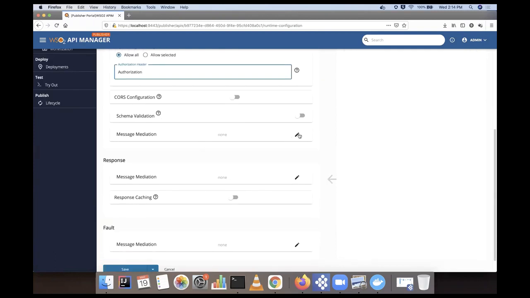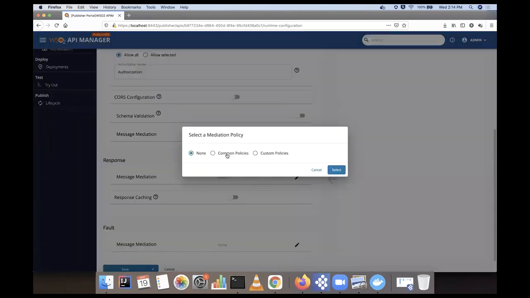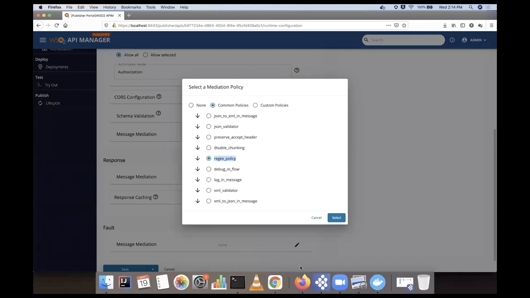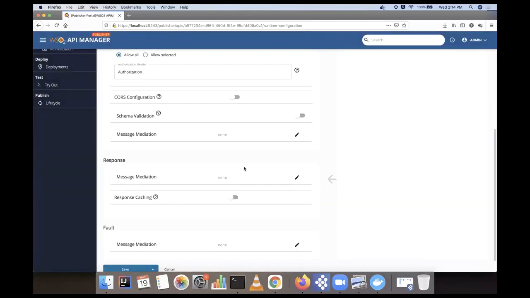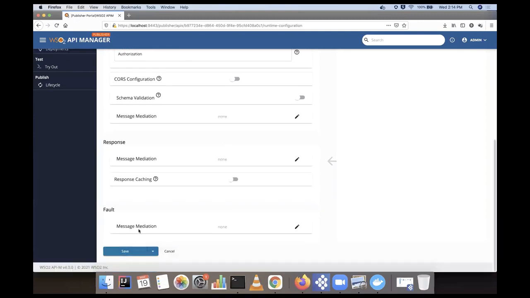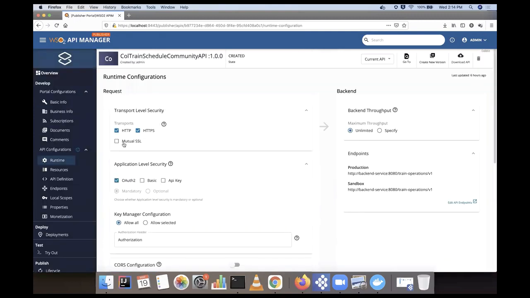There was some question about mediation sequences. These mediation extensions are still available in the product, and if you have any custom sequence, we keep supporting them as well. Okay, so this is about the runtime.